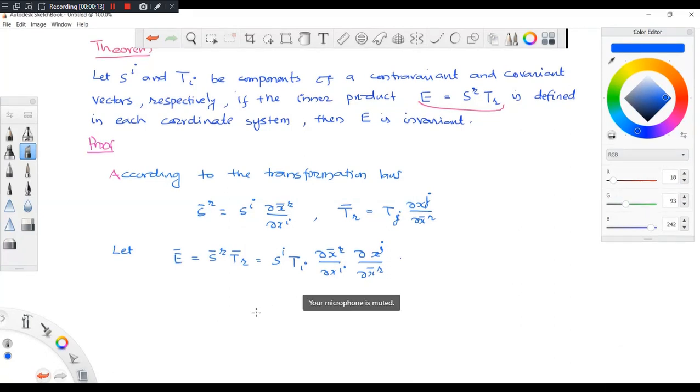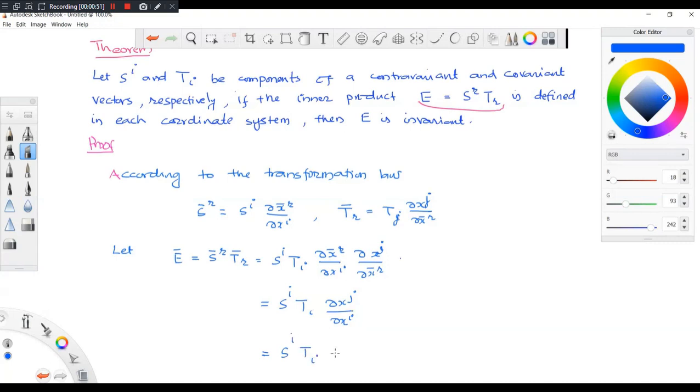Now this is equal to del x bar r, either be hay, either be hay. So this is as good as writing S_i T_i into del x_j upon del x_i. Okay, so if you take del x_j by del x_r by del x_i by the chain rule, this is equivalent to this. And you know, this is nothing but S_i T_i.